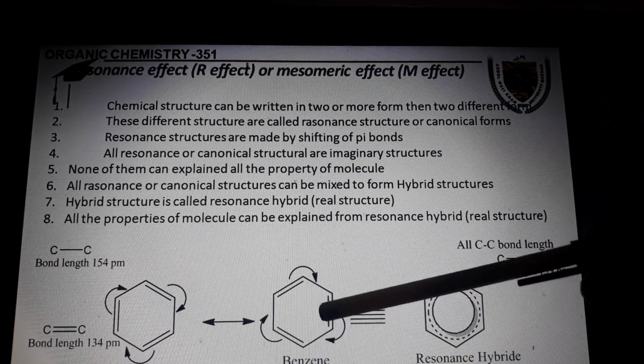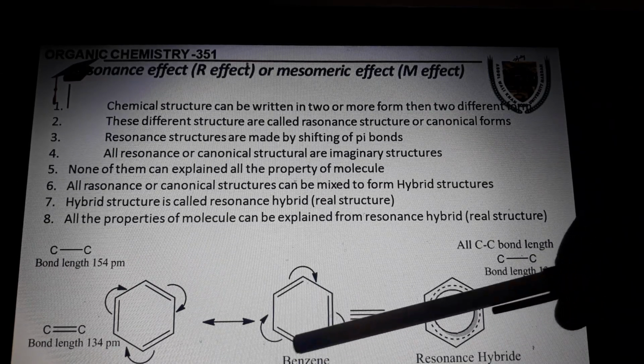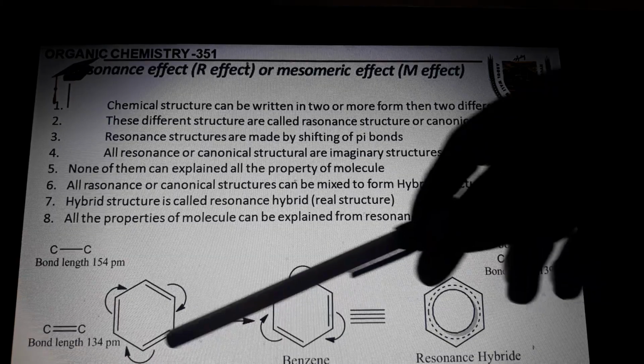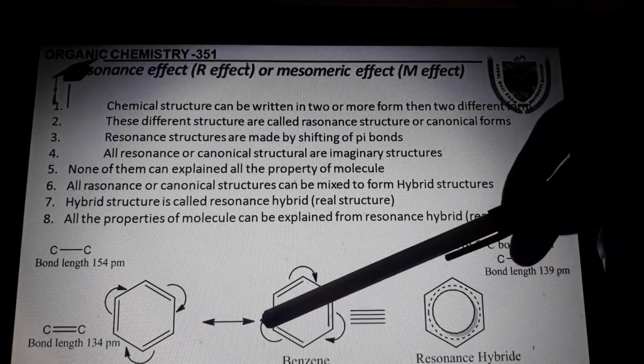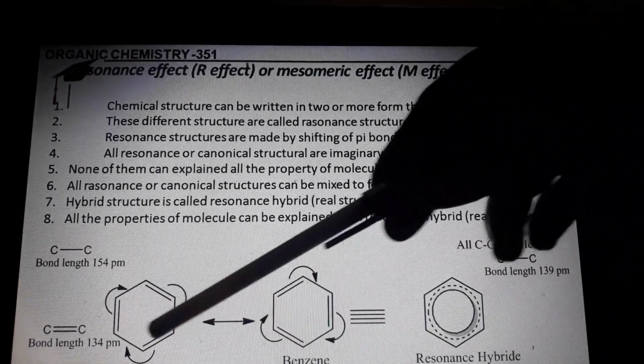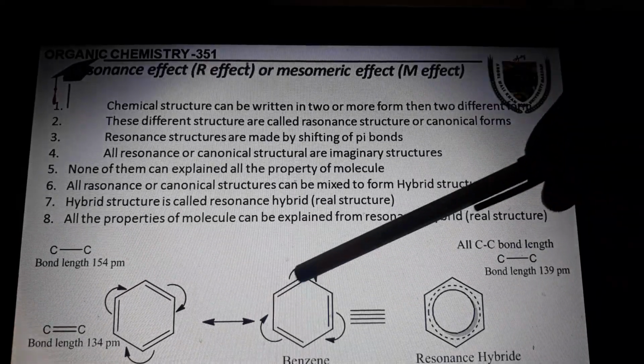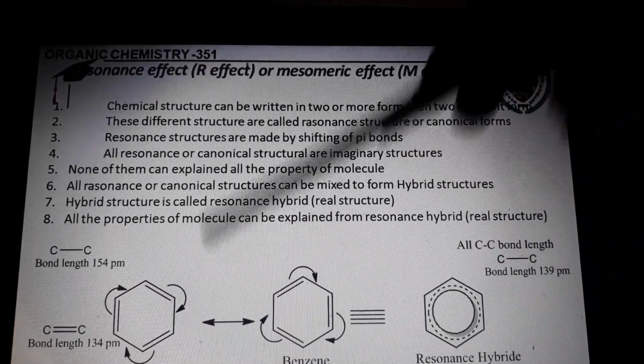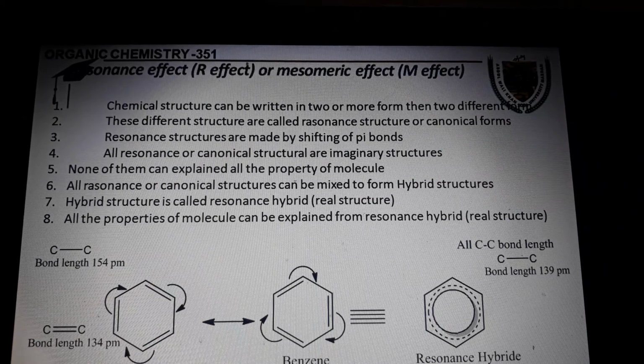You see, in the resonance, this bond shifts here, and a double bond will form, and then this bond shifts here, so there is a double bond formed, and when this bond shifts here, there is again a double bond. So basically it is the structure of one molecule, but it can be written in two or more forms. Number 4 point is all resonance or canonical structures are imaginary structures.